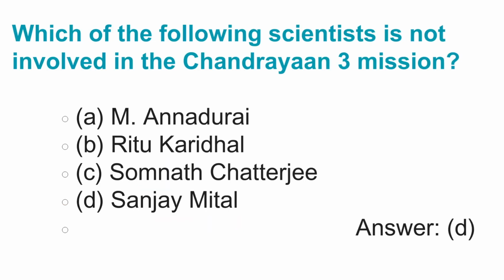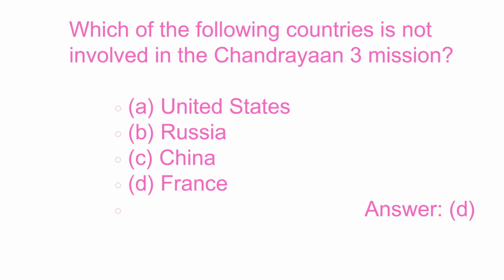Which of the following scientists is not involved? Care, question is not involved in the Chandrayaan 3 mission. A. M. Annadurai, B. Ritu Karidhal, C. Somnath Chatterjee, D. Sanjay Mittal. Answer is D. Sanjay Mittal was not involved in the Chandrayaan 3 mission. Annadurai, Ritu Karidhal, Somnath Chatterjee, all the 3 scientists were involved in the mission.